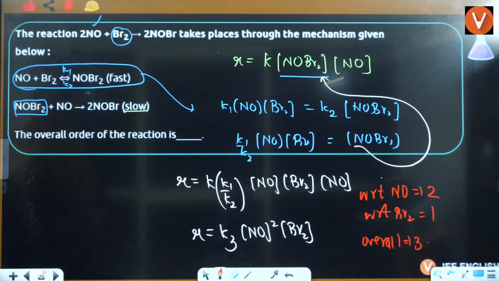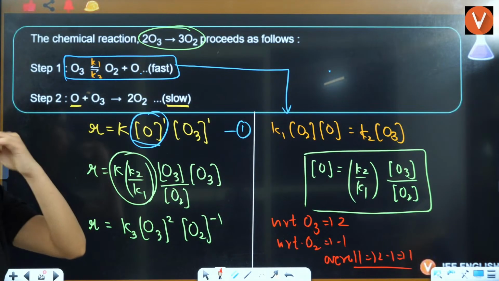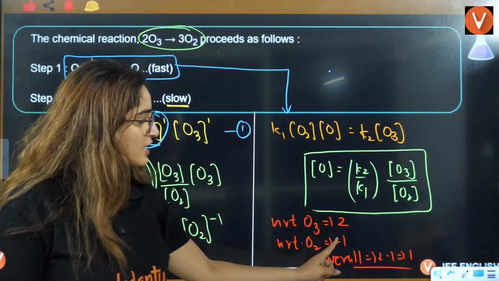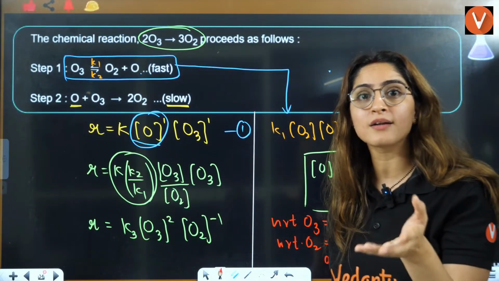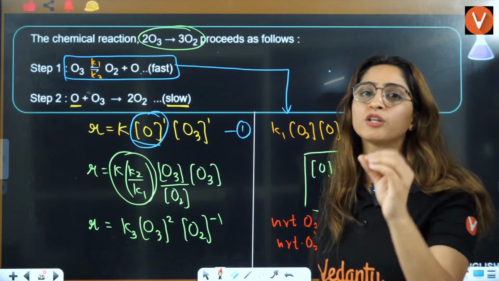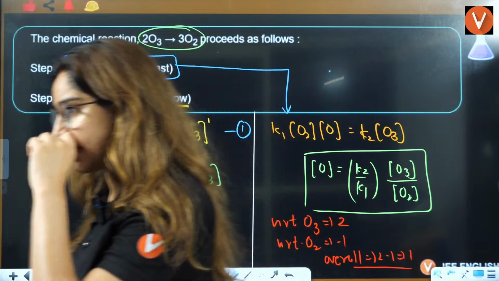Yes, very good. In the last example, O2 is also in the rate law, but it is on the product side, while in the previous question we only had concentrations of reactants. Gokul, yes, you can do that, right? Even if it is on the product side or the reactant side, it is in the product side, that's why it has -1 here. So whether it is on the product side or reactant side, it should be in the overall reaction that is there, right?